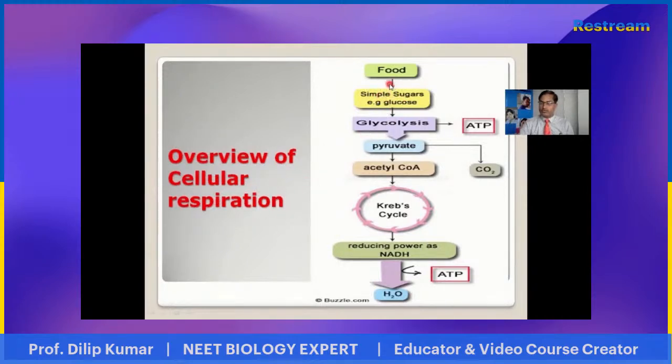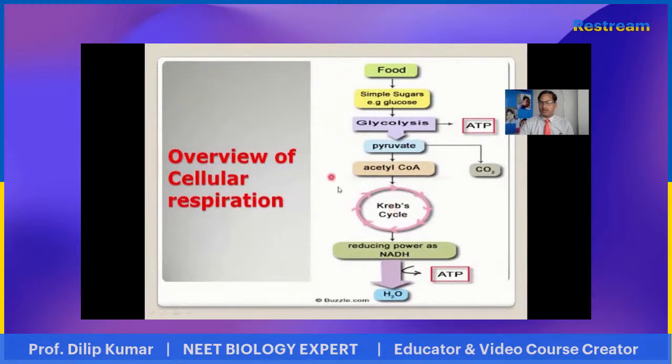The food we eat gets digested into simple sugar, known as glucose. From that glucose, after passing through these 3 to 4 processes, we finally get ATP molecules. ATP is the energy molecule, and it helps our physical as well as physiological activities.